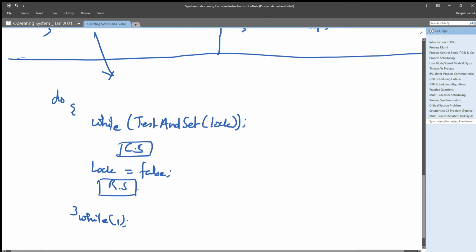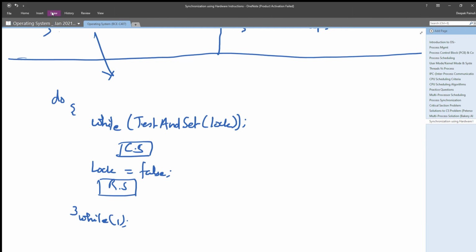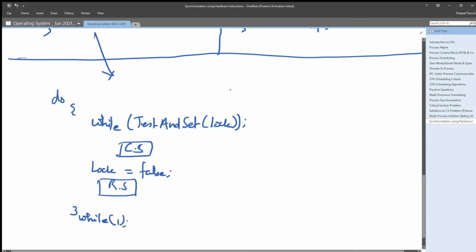Okay, now understand it. So we can use this test and set function in the entry section. Here lock is, as we told, a shared variable, right?